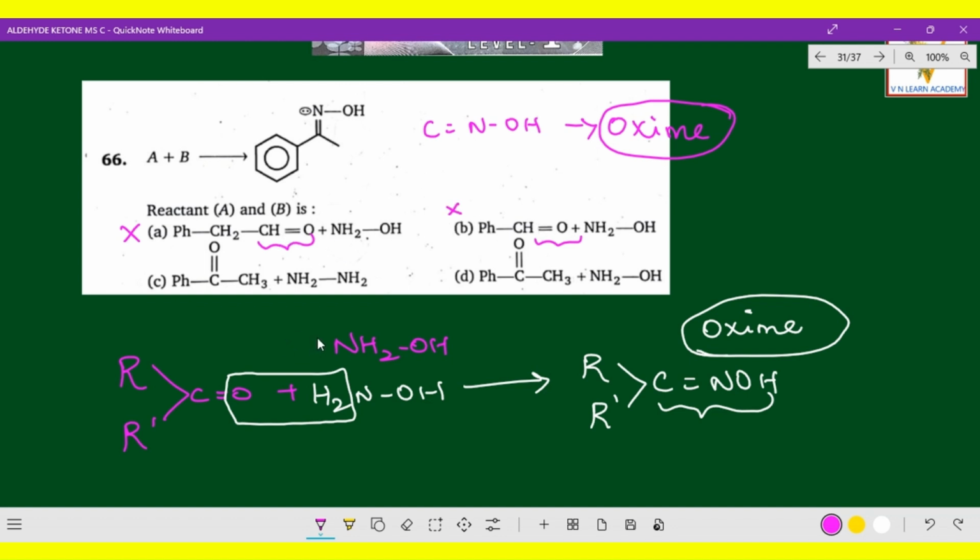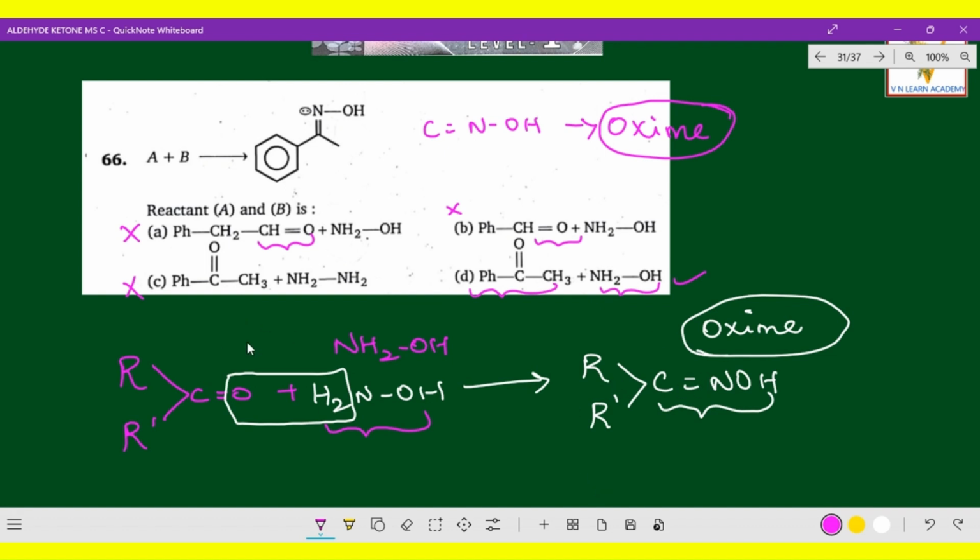Why? We required a keto group. Now here, Ph C double bond O CH3. This is hydrazine, NH2, a hydrazine. Hydrazine cannot give oxime, because only a hydroxyl group can. This is called hydroxylamine. So Ph C double bond O CH3 plus NH2OH. Now here NH2OH is available, and the keto group is also available. What is the product? The phenyl group attached to C, NOH. Yes, it is available.